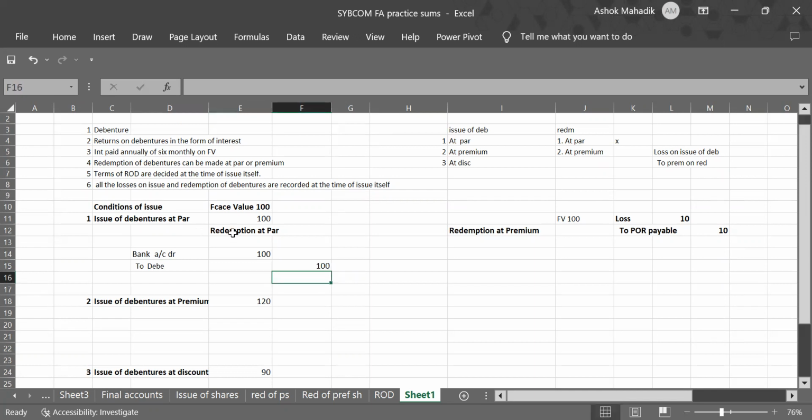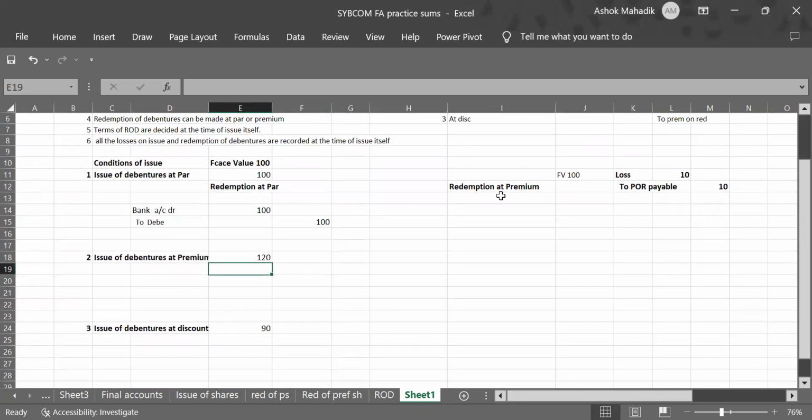Now see, I have made 2 columns. One is redemption at par and one is redemption at premium. So these columns A to F indicate issue of debentures at par and redemption at par, issue of debenture at premium, redemption at par. So this column is for redemption at par only. For redemption at premium, I'll pass these entries again in the I column. Clear? So the first combination is issue of debenture at par and redemption at par.